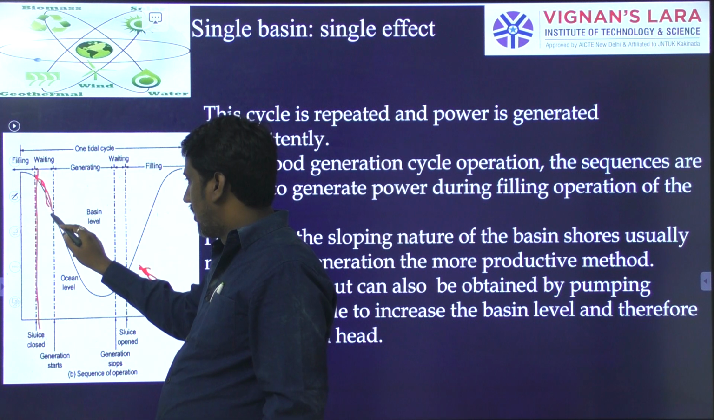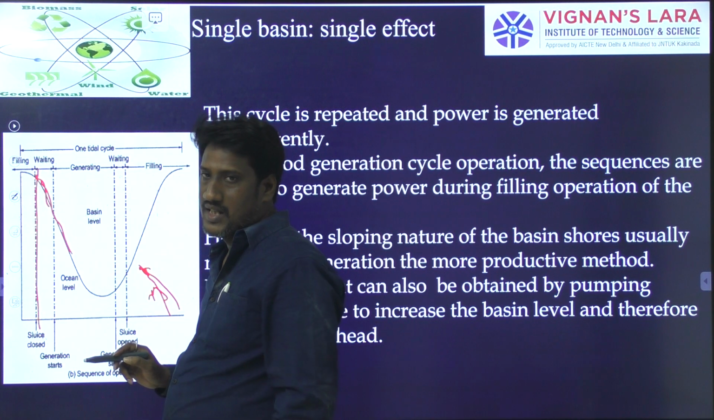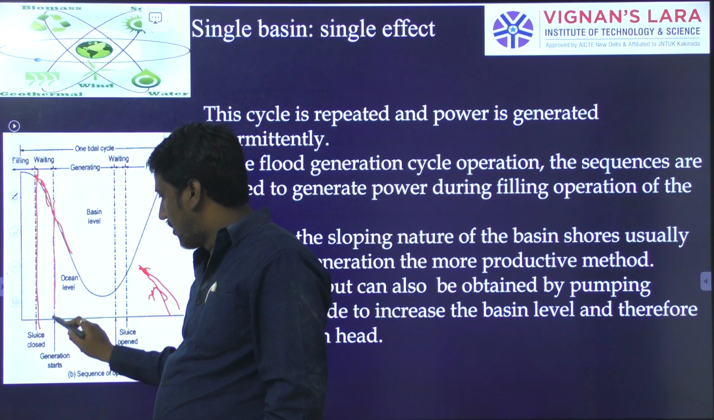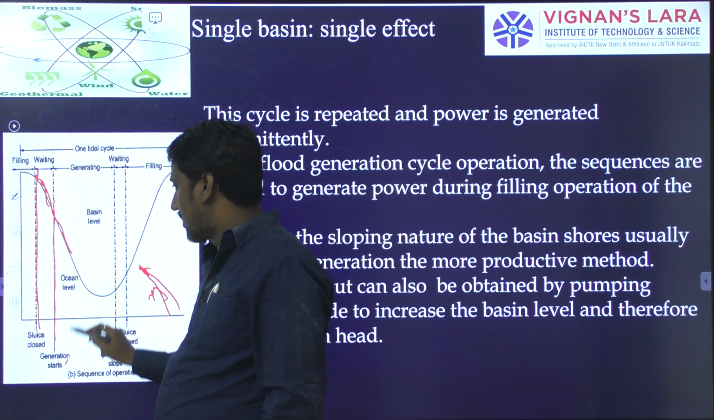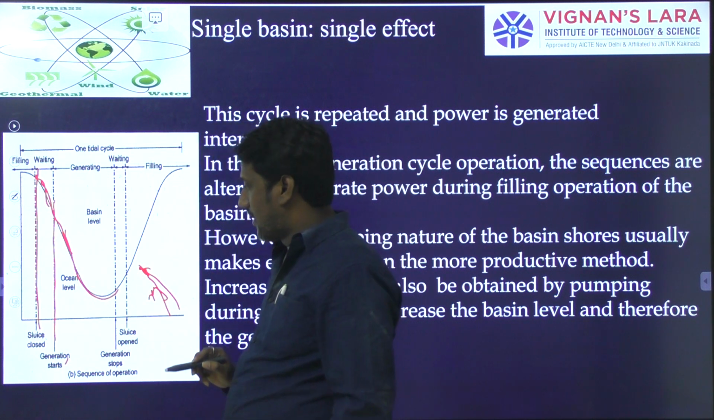Slowly, the tide is going to decrease. Then the water is allowed to flow through the power plant. Exactly at this point, water is allowed to flow through the power plant such that electrical energy generation will be started. Until low tide, electrical energy is generated.